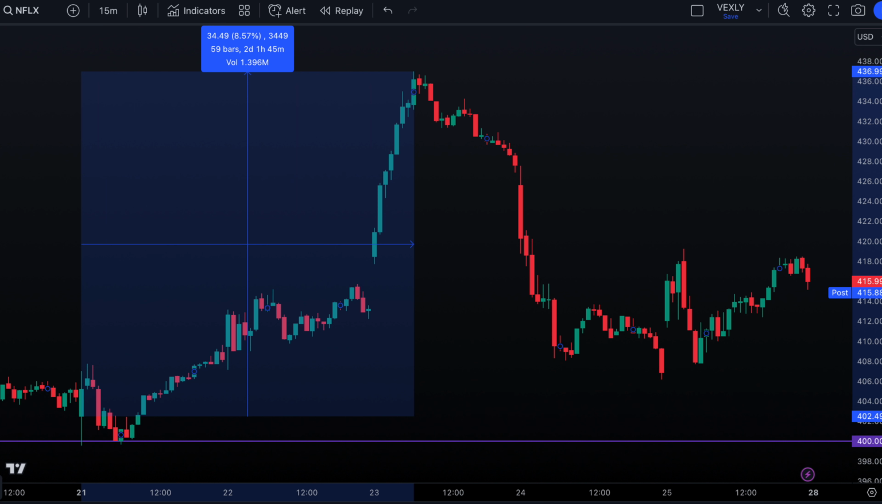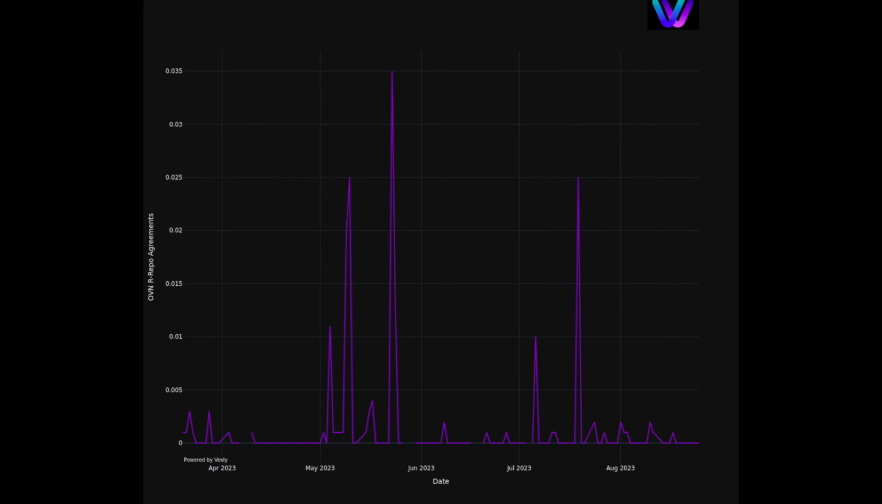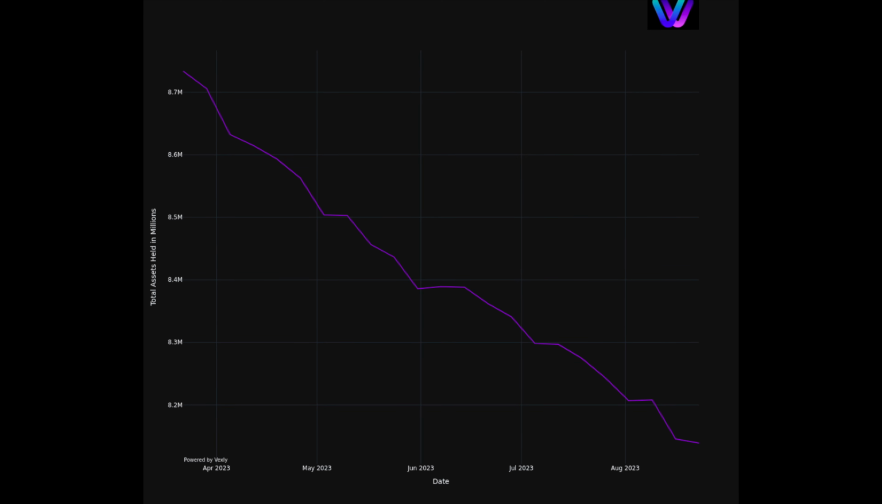Next, let's look at our Fed and liquidity recap from last week. Starting with CB swap lines, we have seen a flattening in trend over the last few weeks. Next, we have overnight repo auctions, where we haven't seen anyone buying in the last week. Finally, we have the Fed's balance sheet, which has continued on its asset tapering.